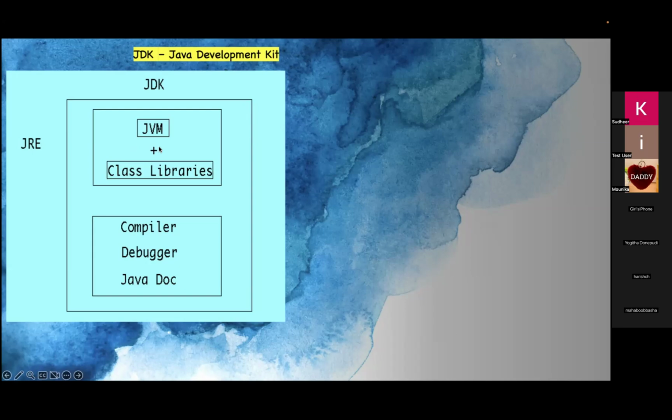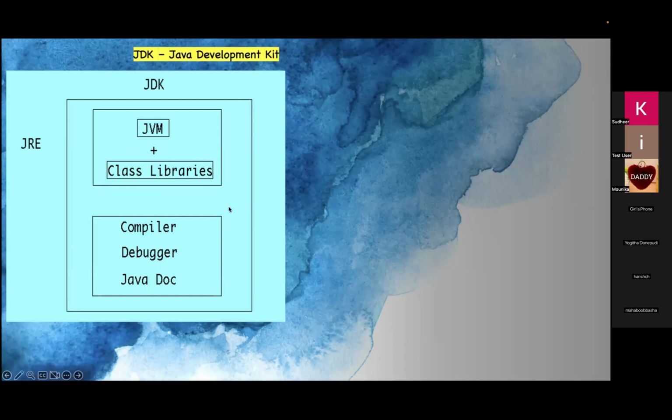Meanwhile, we'll discuss the components like JVM, class libraries, the internal libraries it needs to support, the compiler, debugger, and Javadoc. Doc is nothing but Java documentation comments. They have introduced this Java documentation comment also, so if you want to add details of a program, we can use Javadoc.